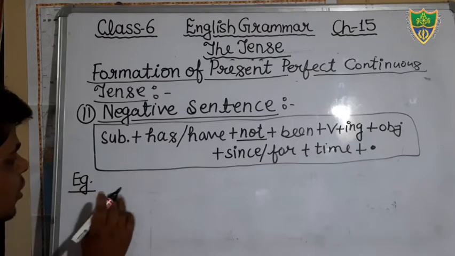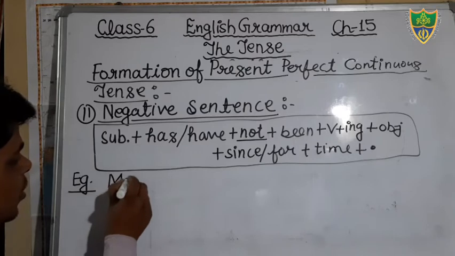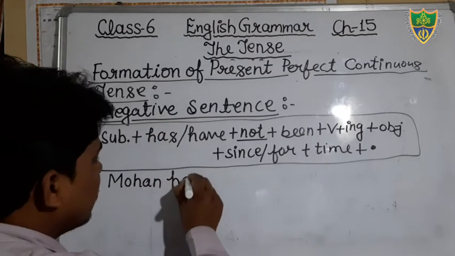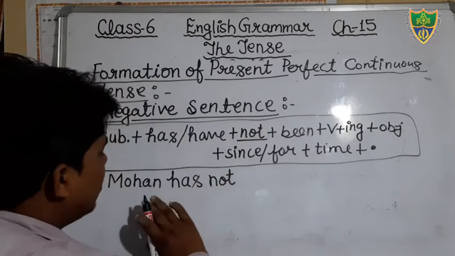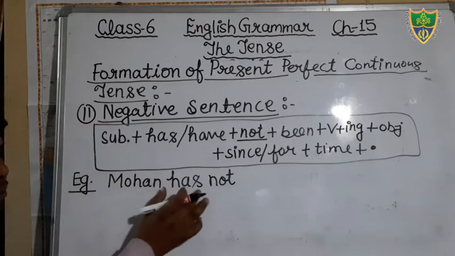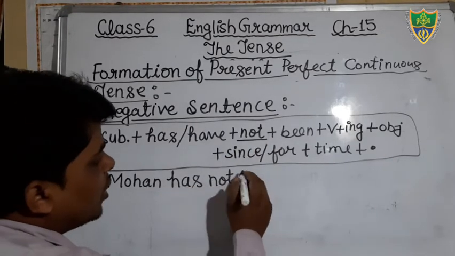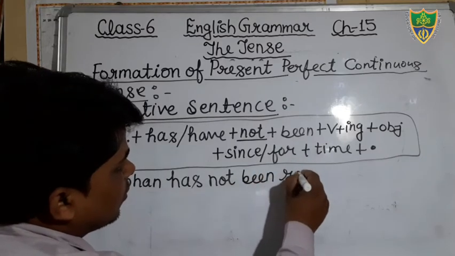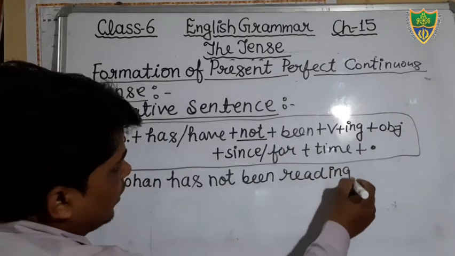Just see, the same example I will write here. Mohan has not. You can see Mohan is singular, therefore I have added has here, and then after that the negative word: has not been reading. Read is there, and in the verb I will add ing.